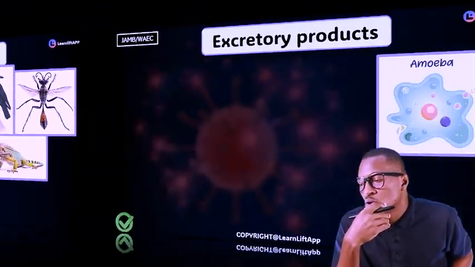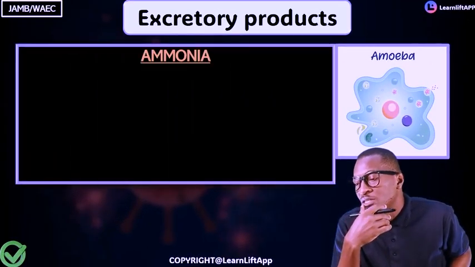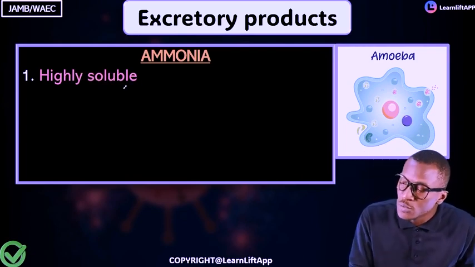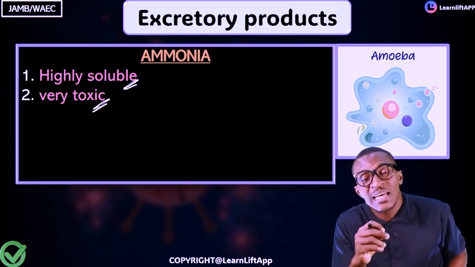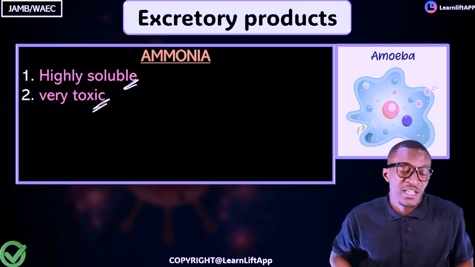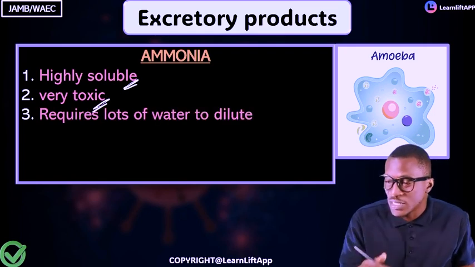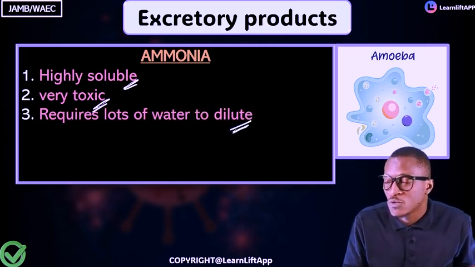And the last one is ammonia, which is found in amoeba. This one is highly soluble and very, very toxic. That's why if you take any water that has amoeba, you're going to have a running stomach, diarrhea. Do you understand? They require a lot of water to dilute.